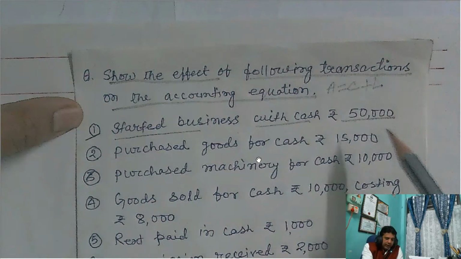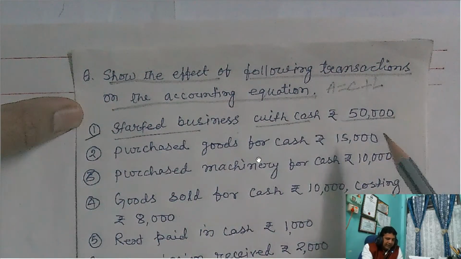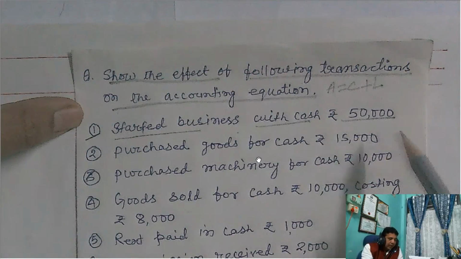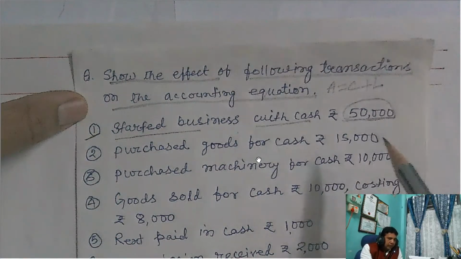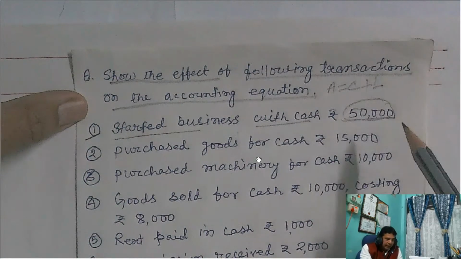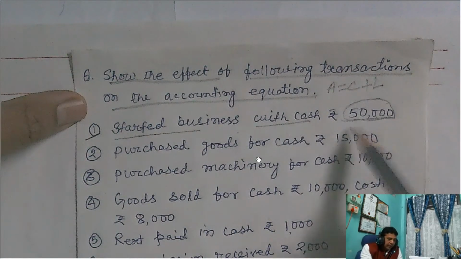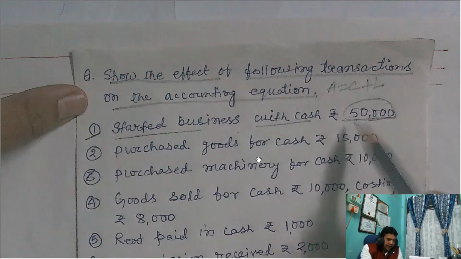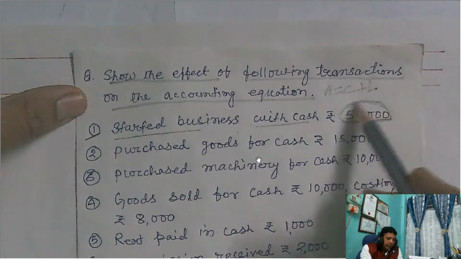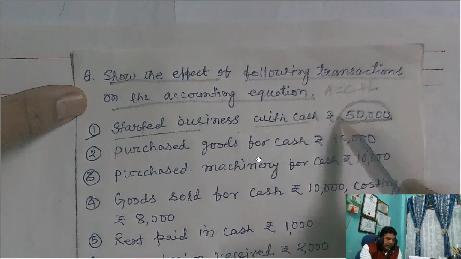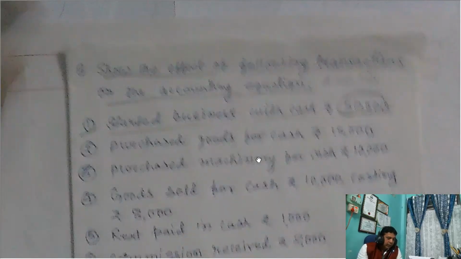Suppose that you have started a business of any nature, any type, by investing rupees 50,000. Then how will you show this in the accounting equation? In the double entry system, for every debit there is a corresponding credit with equal amount. That is the dual aspect concept.